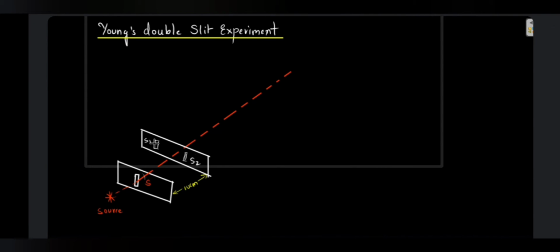So these two, S1 and S2, are going to behave like coherent sources of light, okay. They are placed about 10 centimeters from the source. The separation between S1 and S2 is kept as D, about 2 mm, a very small separation, and the width of the slit is going to be approximately 0.3 mm, okay.